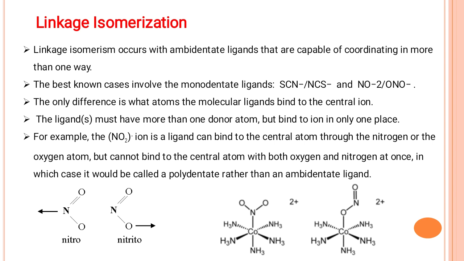Coming to another type of structural isomerism, that is called linkage isomerism. Linkage isomerism arises due to the presence of ambidentate ligands in the complex.